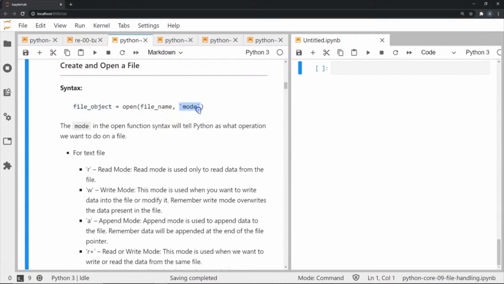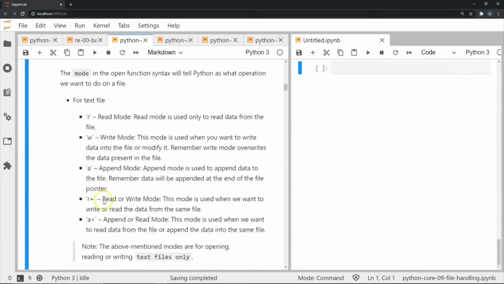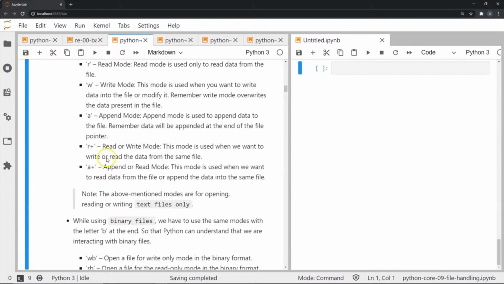Now a mode is basically telling Python how to handle this opening. So we can have a read-only mode which is done by the letter R, a write-only mode which is done by the letter W, and there are a bunch of other modes such as read or write mode which is done by R+, and we are going to see them as we encounter them.